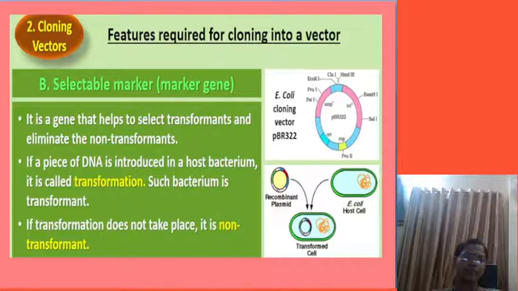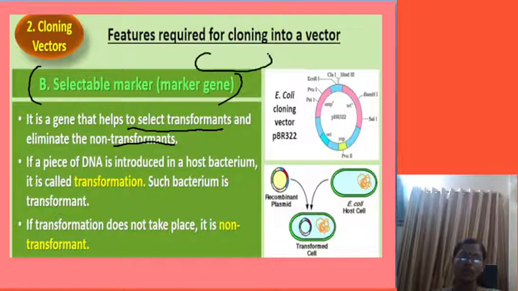Next, selectable marker. Now what is the meaning of it? See, this is also very important for CET and NEET. What is the meaning of selectable marker? It is the gene which allows the transformant bacteria to grow and does not allow the non-transformant bacteria to grow. Now what is the meaning of transformant bacteria?